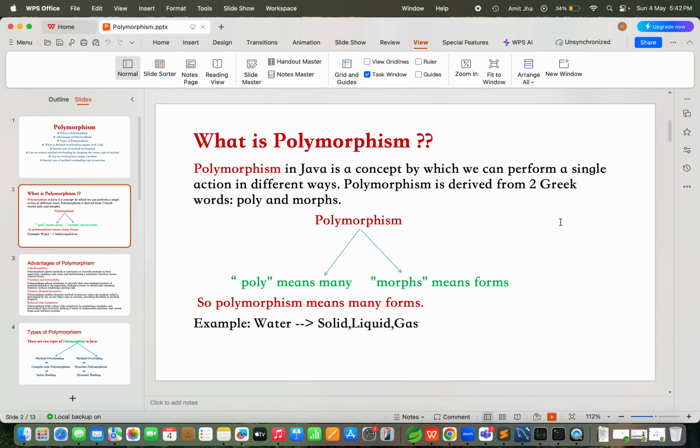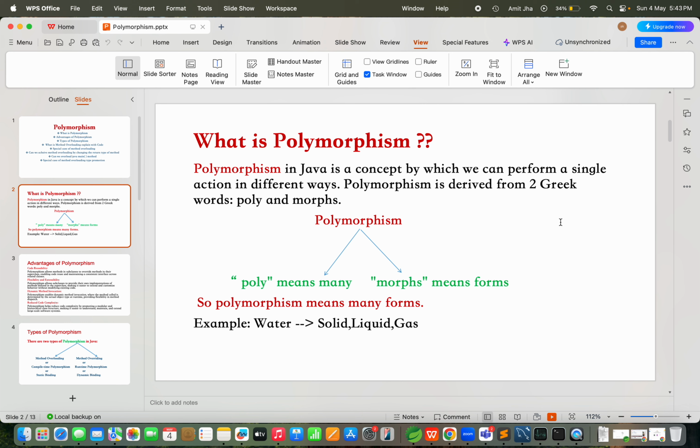Polymorphism means, in Java, it is a type of concept by which we can perform a single action in multiple ways, in different ways. That is called polymorphism. Polymorphism is derived from two Greek words, poly and morphs. So we should know what is poly and what is morphs. Poly means many, and morphs means forms, so many forms.